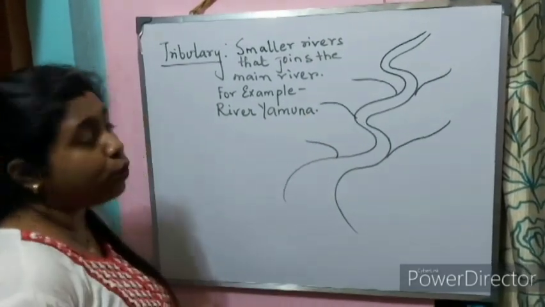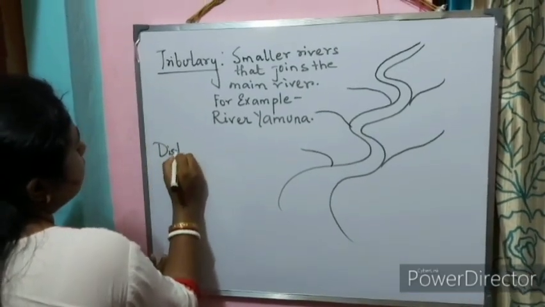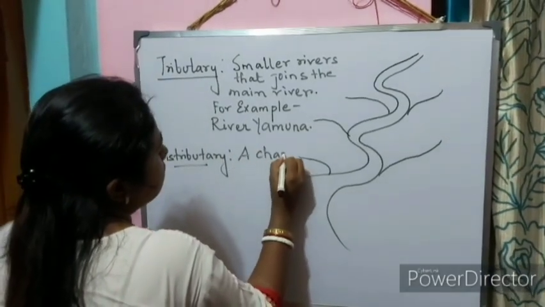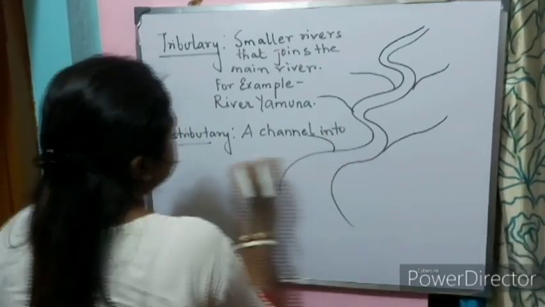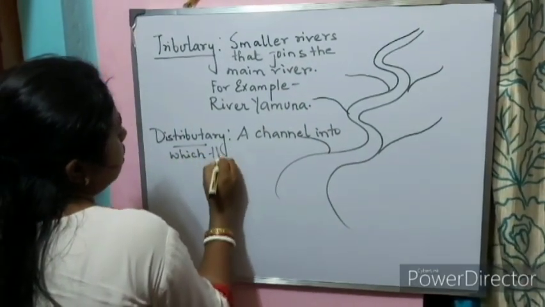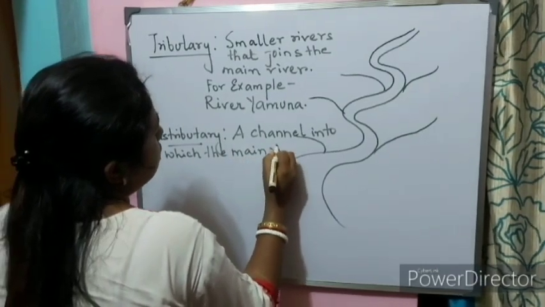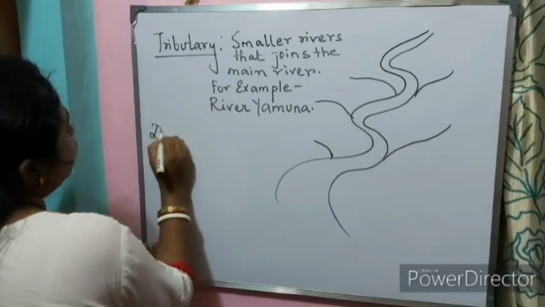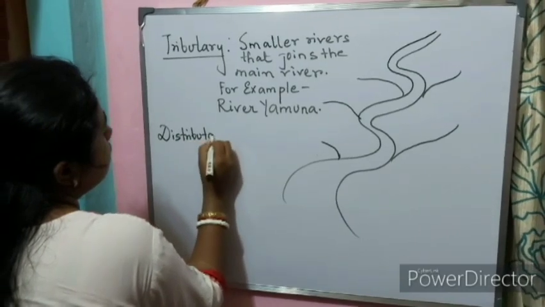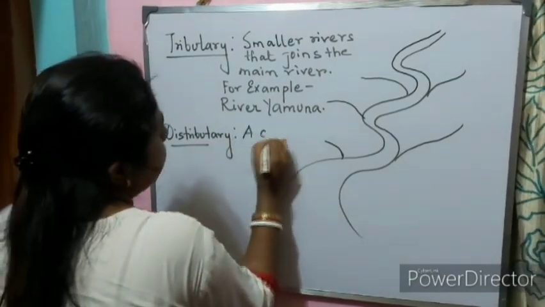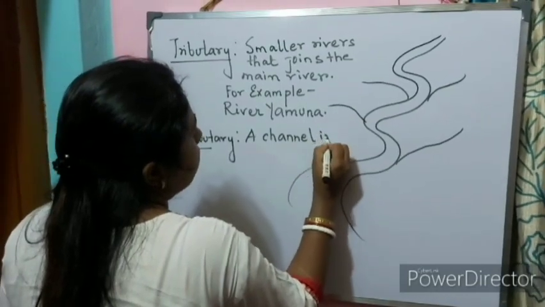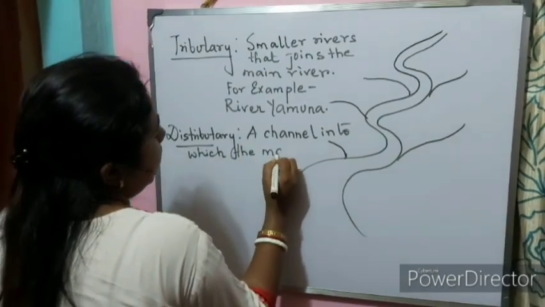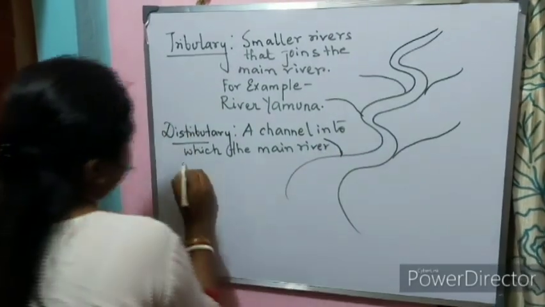Now, what is a distributary then? A distributary means a channel into which the main river breaks up.